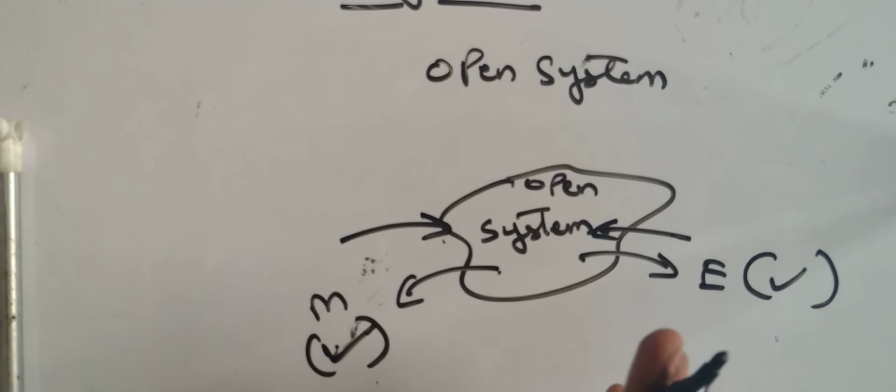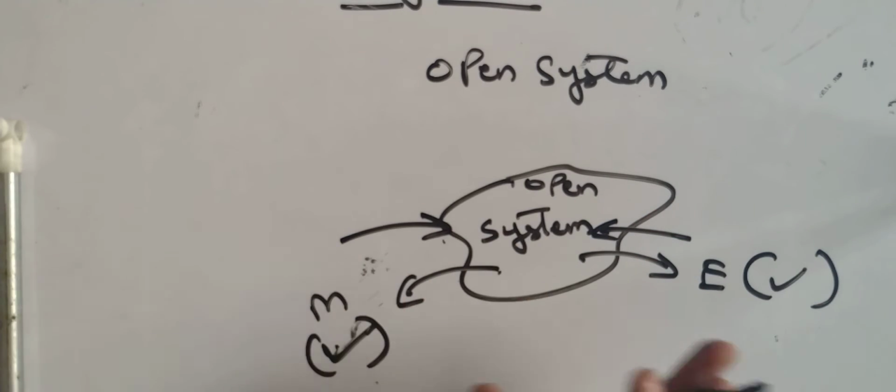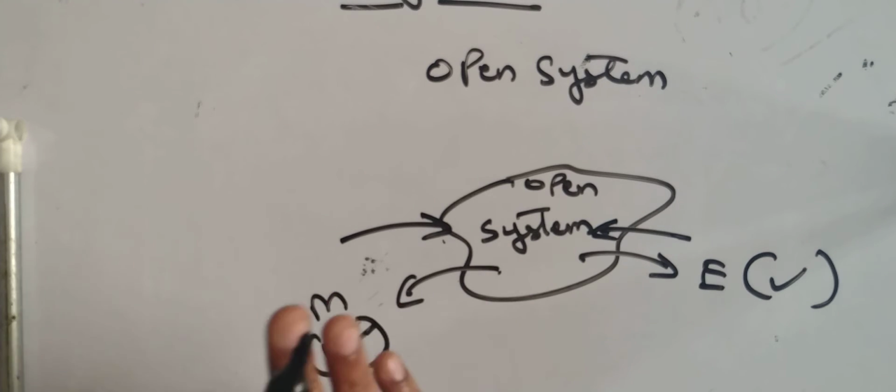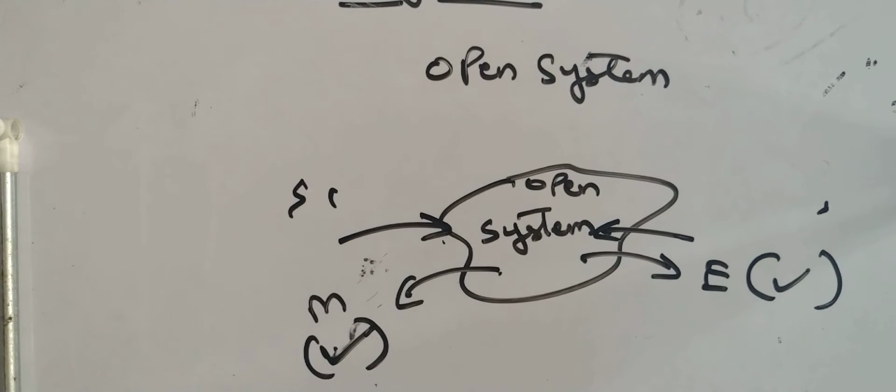But in a closed system, only energy was allowed, whereas mass was always contained. But here mass is not contained. Mass can also perform the same function as energy. Getting it? So this diagram becomes very important in order to understand what an open system is. So what is the best example of an open system? I will tell you.